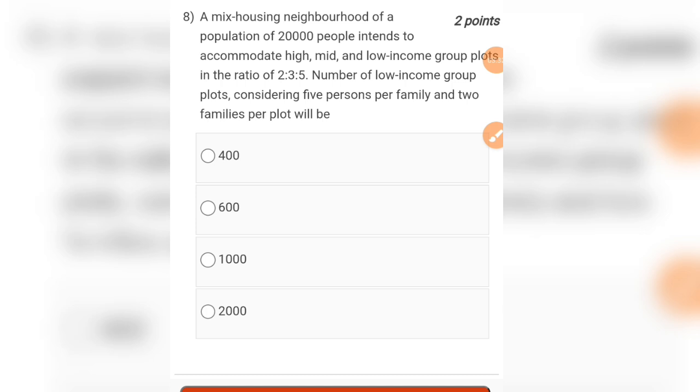So the last question is, a mixed housing neighborhood of a population of 20,000 people intends to accommodate high, mid and low income group plots in the ratio of 2, 3 and 5. The number of low income group plots, considering 5 persons per family and 2 families per plot, will be? After calculating the number of low income group plots, the answer comes out as 1000. So the answer for this question will be option C.